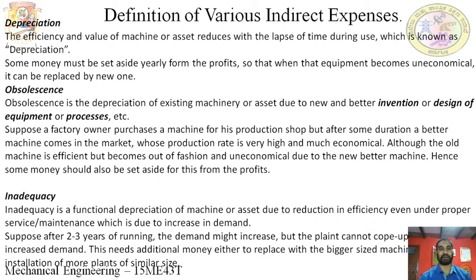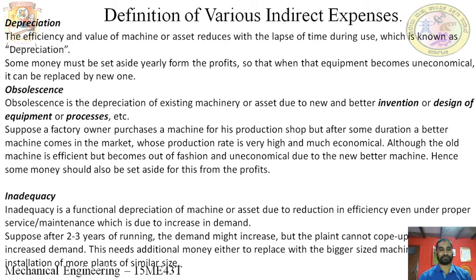If you have a number of assets, for every asset you must prepare a separate depreciation account and deposit the calculated depreciation amount into that account. At the scrap of that machine, at the end of its life, you can purchase the new machine or asset with that same money.